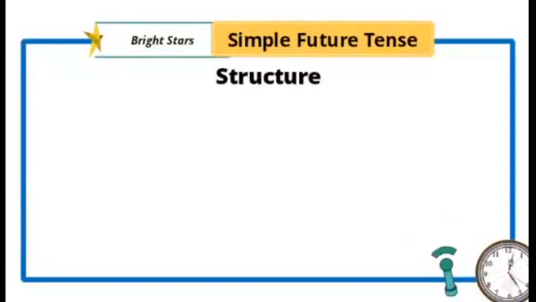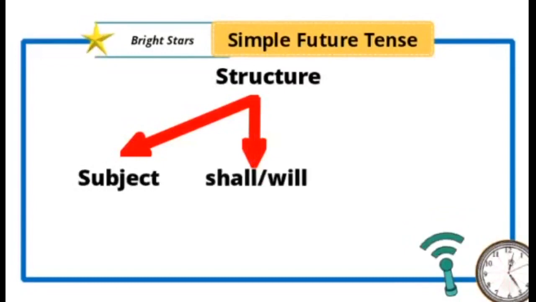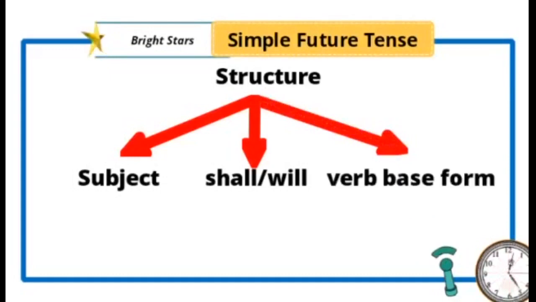Now we see how the structure of the simple future tense is formed. It basically consists of 3 parts. First one is the subject, second one is the helping verb or auxiliary verb shall or will, which is a must for forming simple future tense. Next one is the base form of the verb.